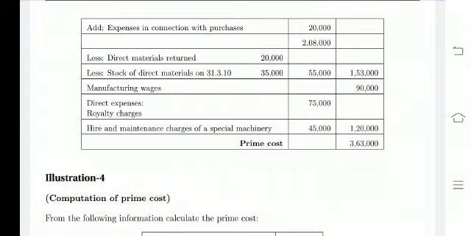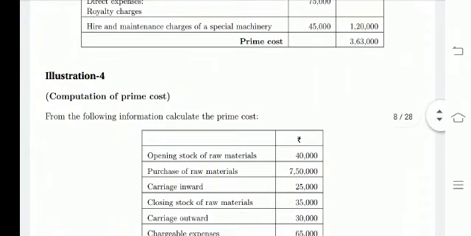So these are only small problems, but when you are doing a long problem, that means 24 marks questions, you have to write subheadings, and under that you should mention all the expenses. So you should not forget writing the subheadings, as that may lead to mistakes. Similarly, another problem related to the computation of prime cost.